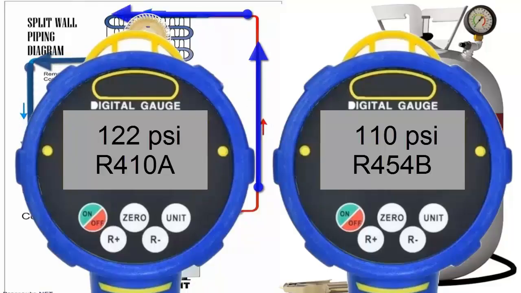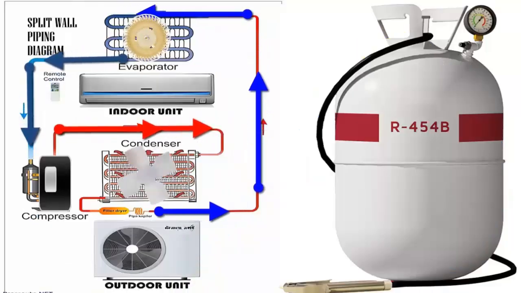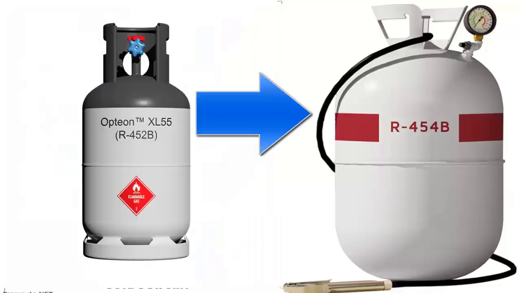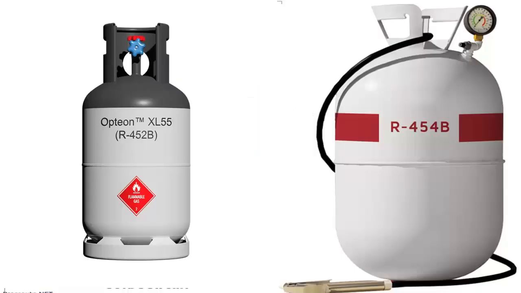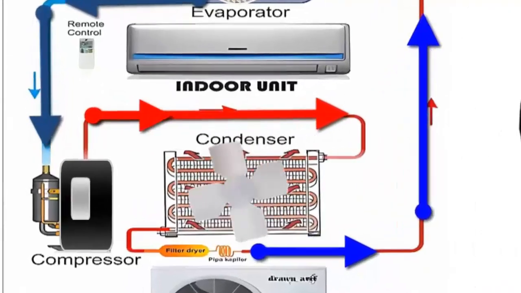C. Lastly, R-452B is a blend with properties similar to R-454B, making it easier to integrate into systems designed for R-454B. 1. It also offers a lower discharge temperature than R-454B, which benefits compressor durability.